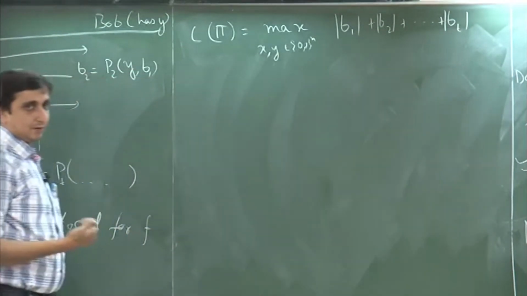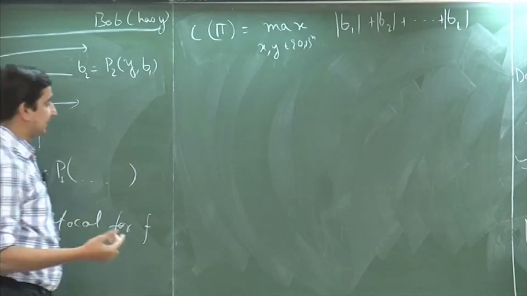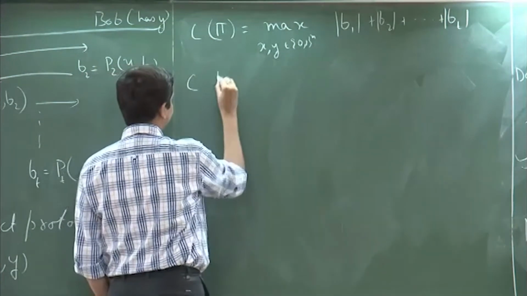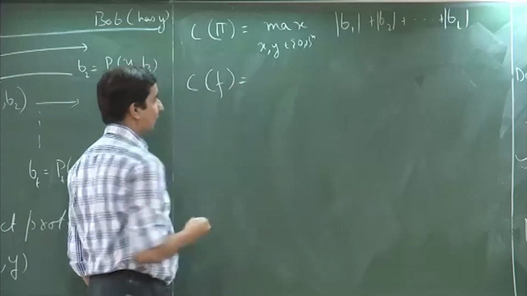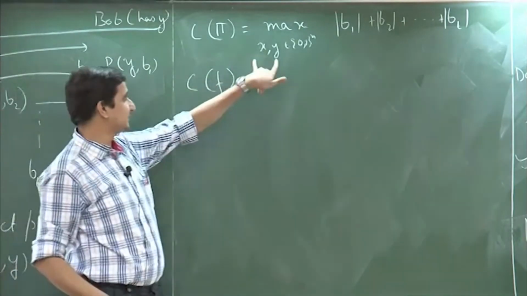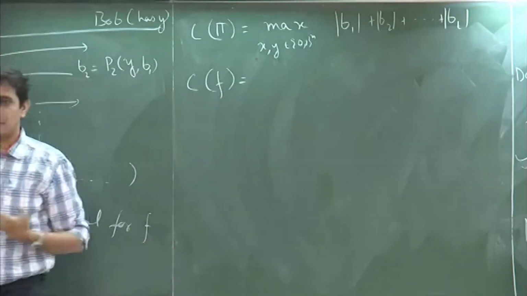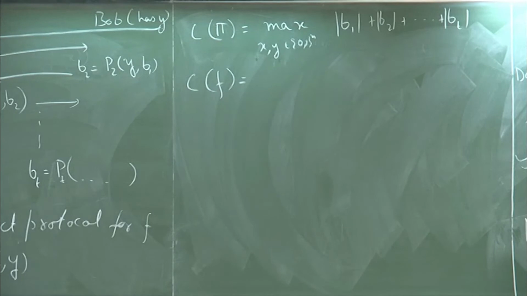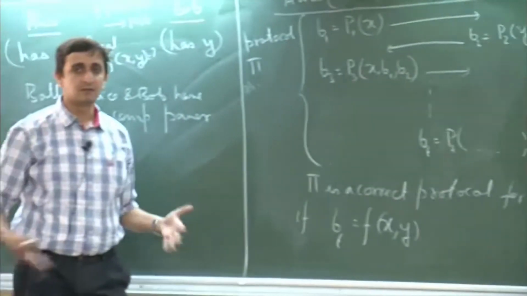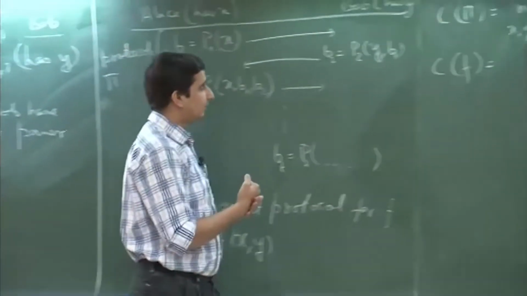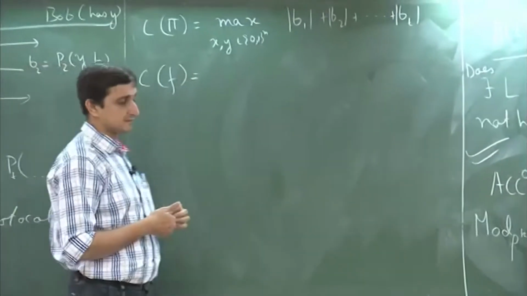Okay. So, for a protocol this is what its complexity is. Why do we take the max? It is because we are looking at the worst case complexity. So, over all possible strings, whatever is the maximum number of bits that gets transmitted.